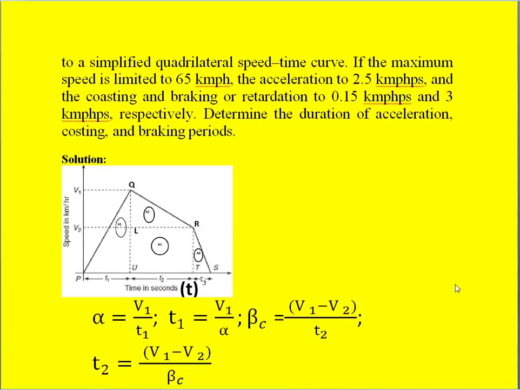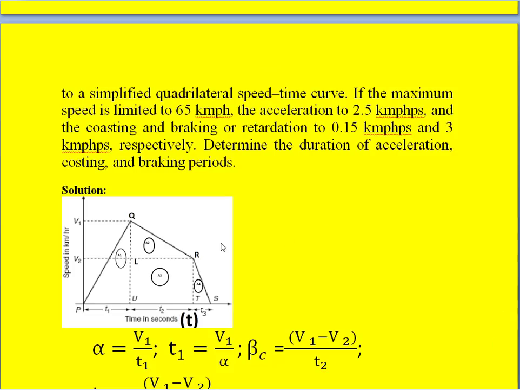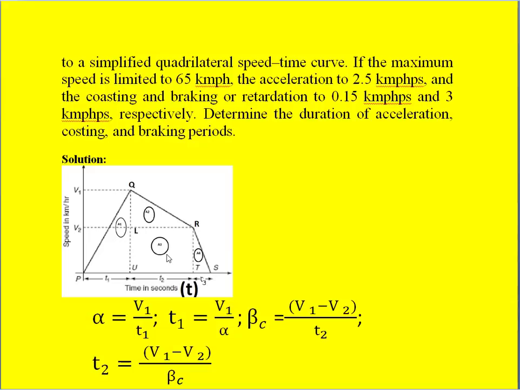So if you look at this properly, what he wants is what is this T1, what is this T2, what is this T3. T3 is nothing but braking time or retardation time. This is the time during the coasting, and this is the time during the acceleration. So these values we have to calculate.